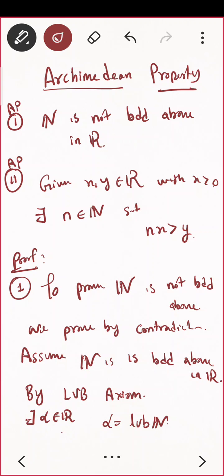Now try to see very properly. What do you mean by that? Since it is LUB, that means for any natural number, any k belongs to natural number, what are you having? k will always be less than or equal to alpha as per the definition. Do you agree? Yes? Is that okay? Okay. Since alpha is LUB, if I take alpha minus 1, which is less than alpha, then what will be alpha minus 1?